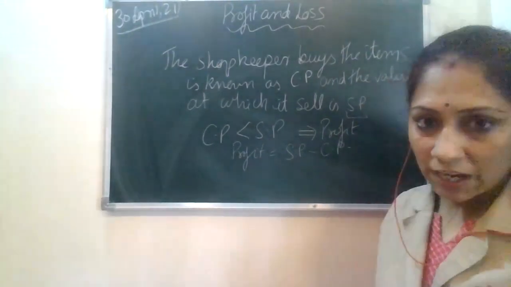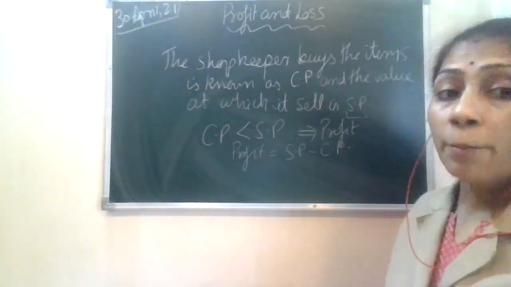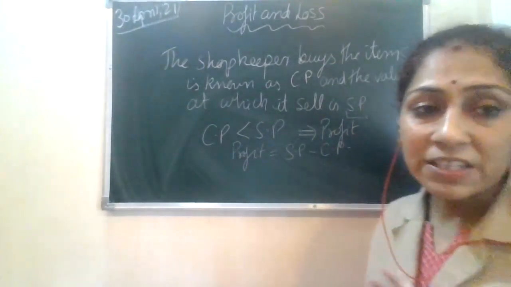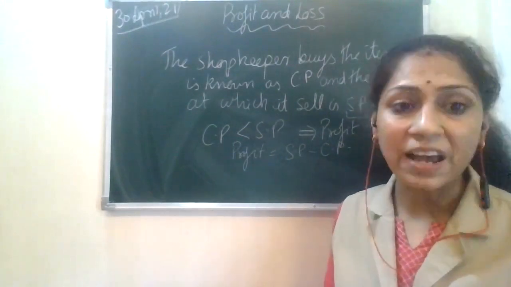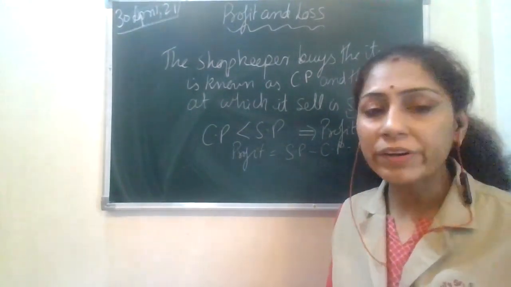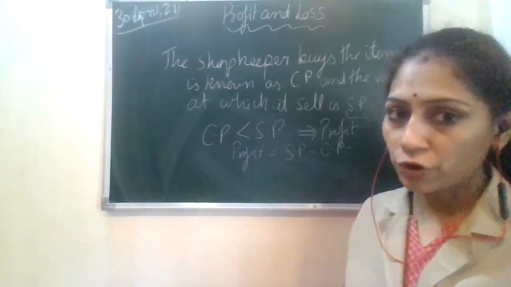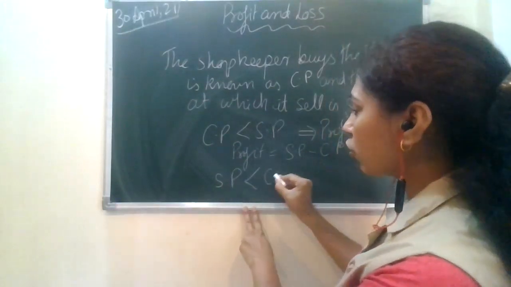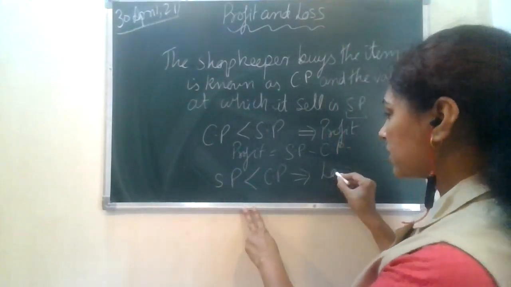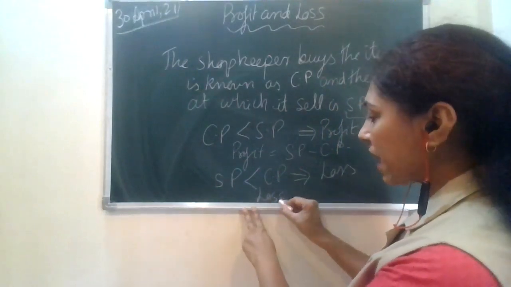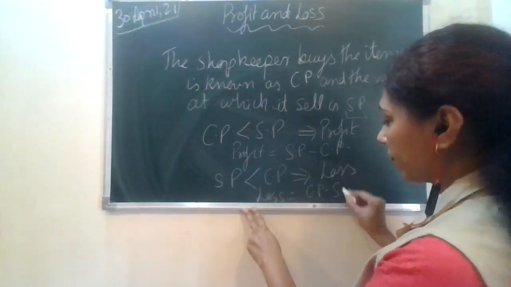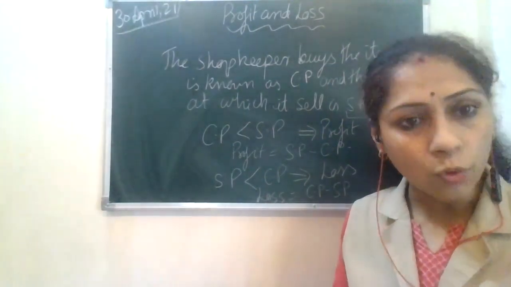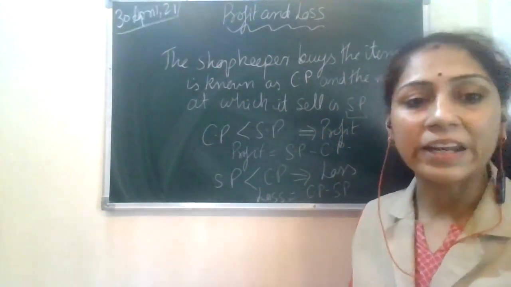Okay, SP minus CP. By chance, if some product is a major failure in the market, then the shopkeeper ends up selling it at a lower price. At times he runs a loss also, but that is a very rare occasion, though we have to keep provision for that as well. So if the selling price is less than the cost price, the loss is incurred, and the loss is calculated as CP minus SP. That means the CP is greater than the SP. Jisko usne kharida hai, that is more than the price at which he is selling the product.